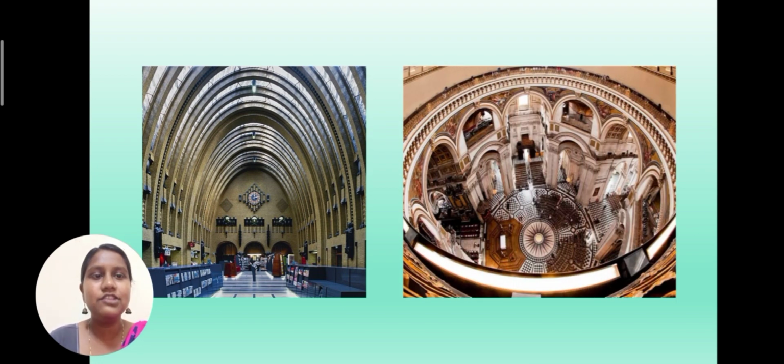If you see this image, this is a parabolic hall. It is a concave structure, so all the sound will focus at one point, so the intensity will be more. If you see this image, this is an elliptical hall. If I am standing at one corner and talking, my sound will focus at one point, and that sound will be reflected to another focus. So this principle is used in whispering halls.